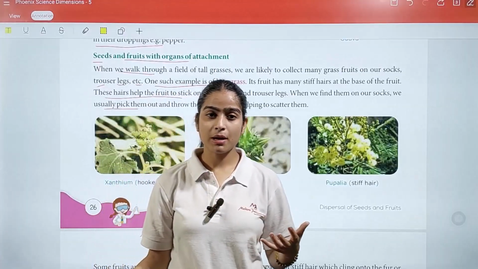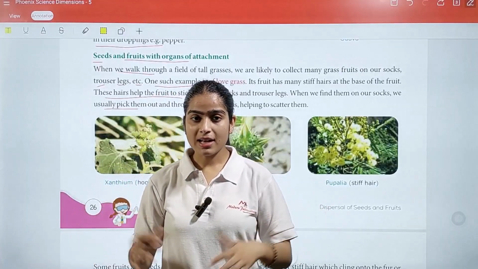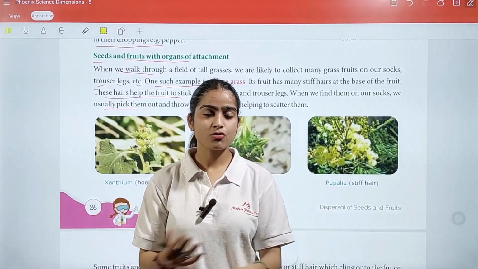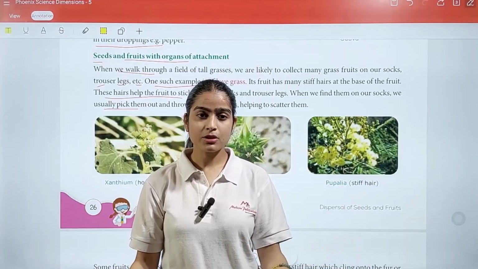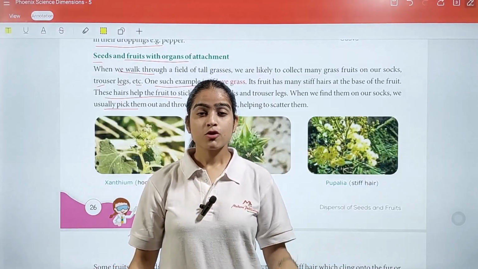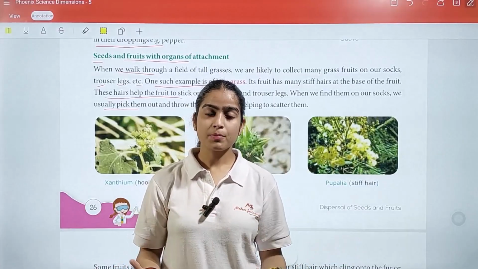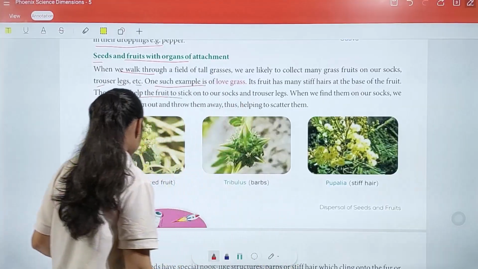Sometimes we attach some seeds to our socks and trousers, and when we realize we have seeds on our clothes, we just remove them. So it helps in seed scattering.